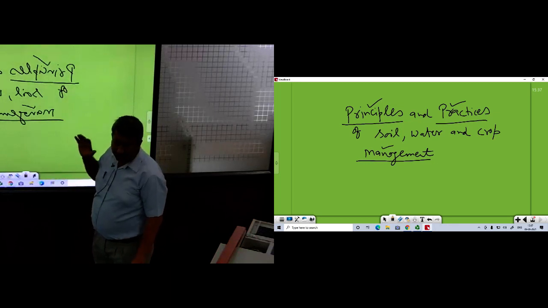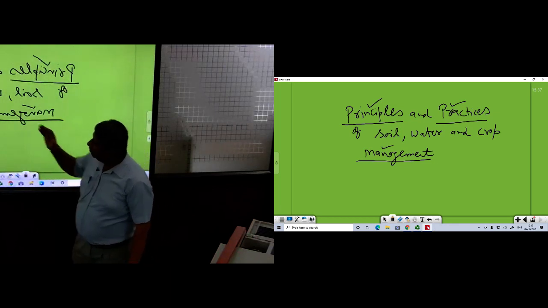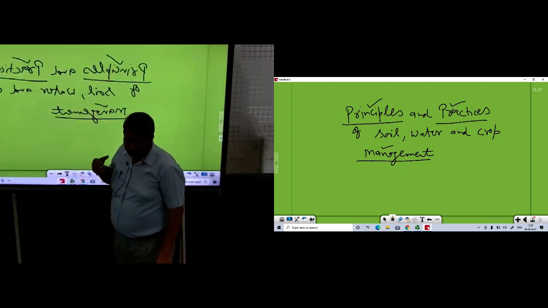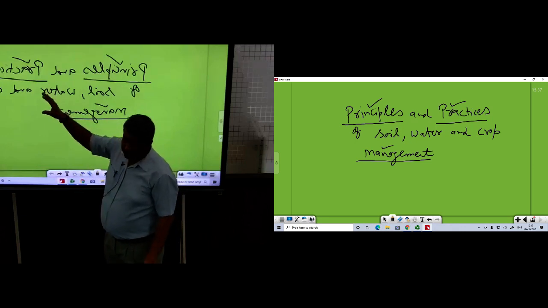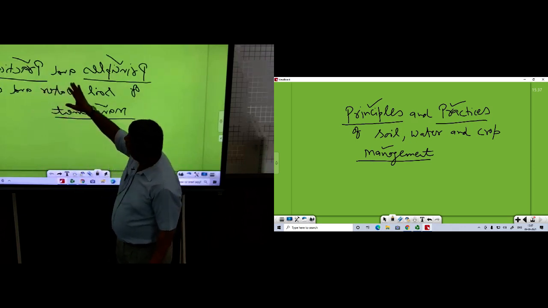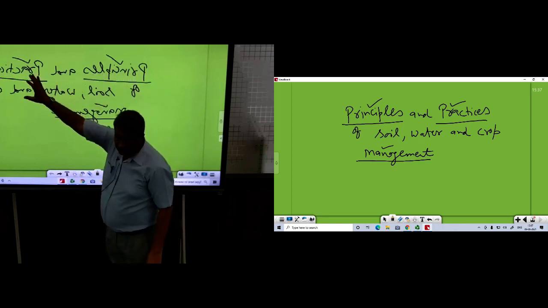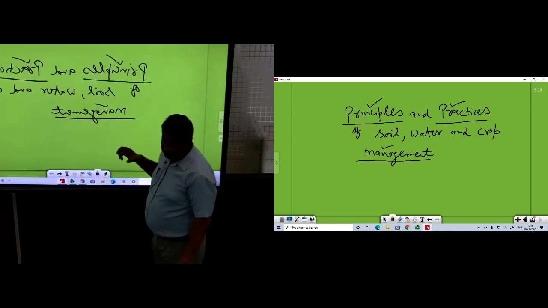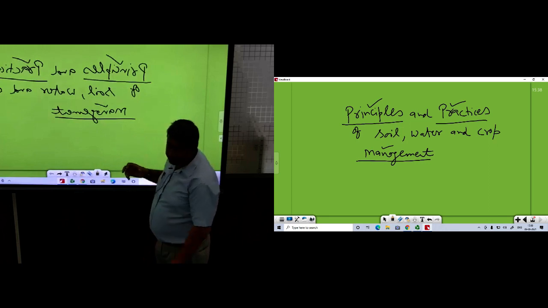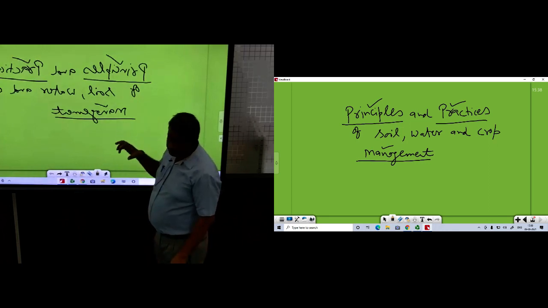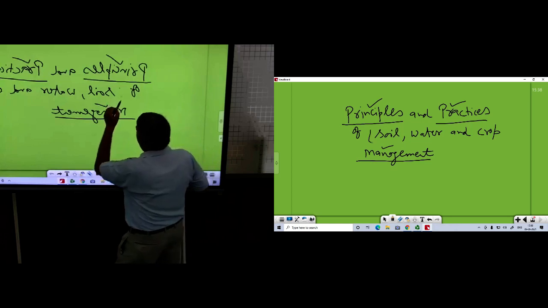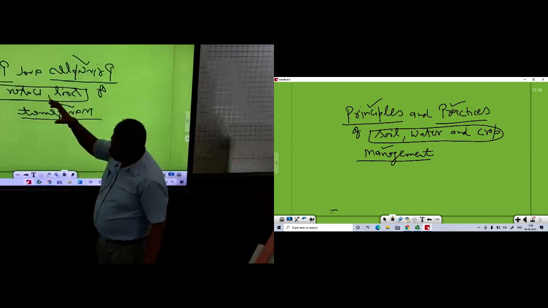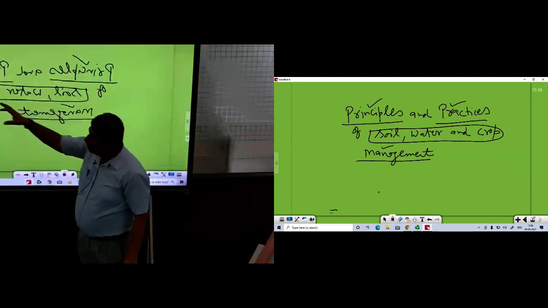These principles are scientific principles. Practices are those activities which are performed at the field, and actually it is related with our skill. So, this is the science, this is skill and this is the management. It is also related with overall skill. So, how to manage the things: these principles, practices and management are related with the soil on which crops are grown, water, that is the primary nutrient, and the crop production.